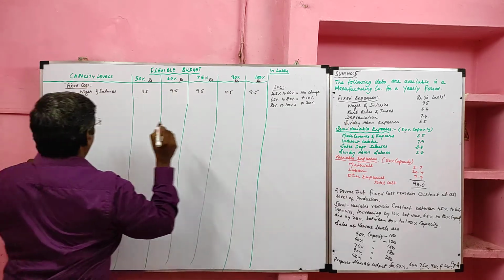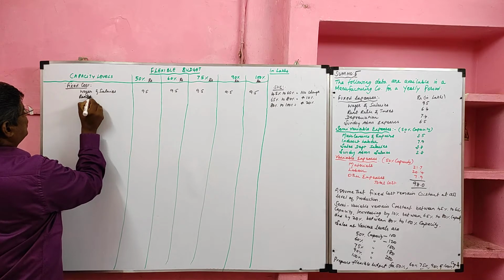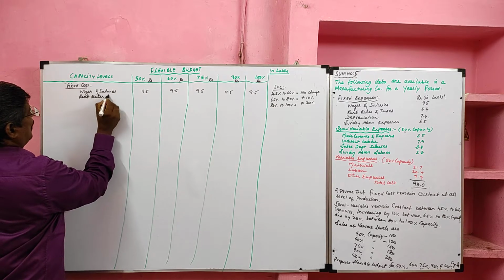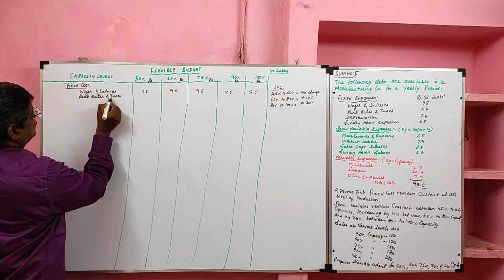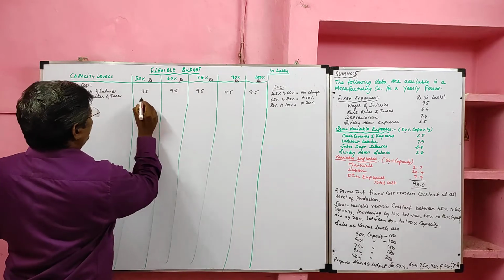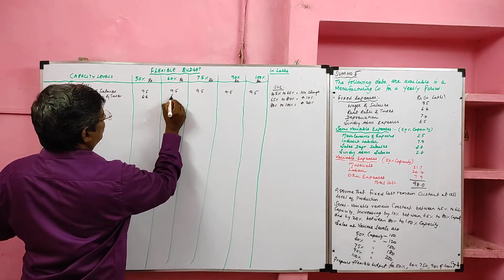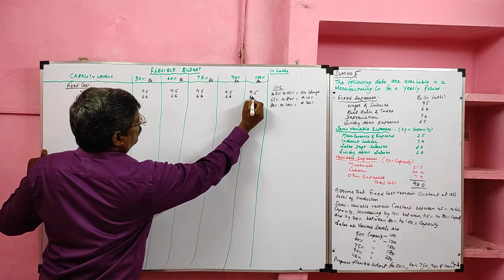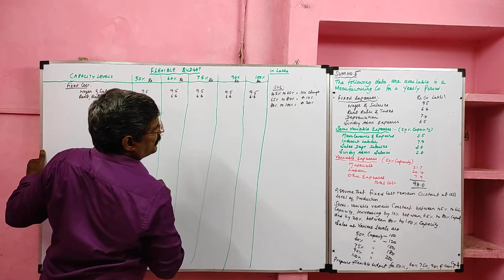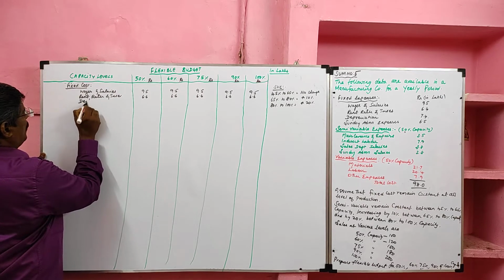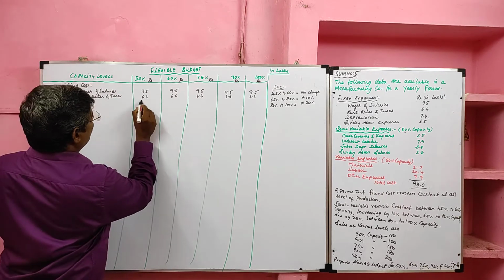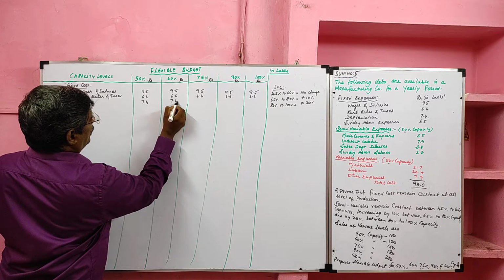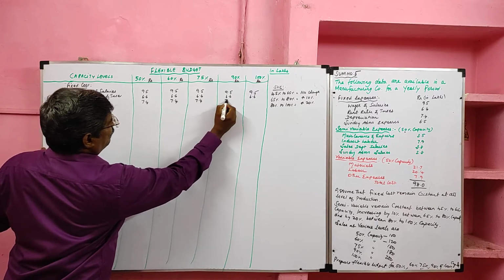Then rent, rates and taxes, 6.6 for 50%. For other capacities also we can use the same value. Then depreciation, given for 50%, 7.4. It remains constant at all levels of production.